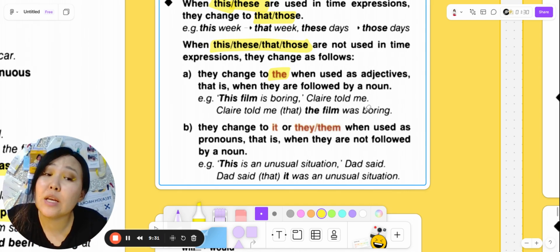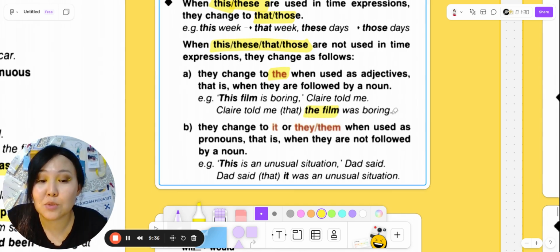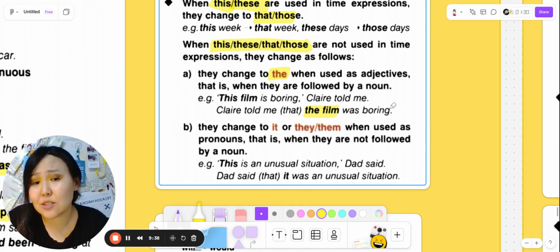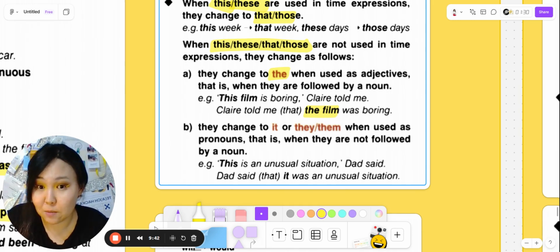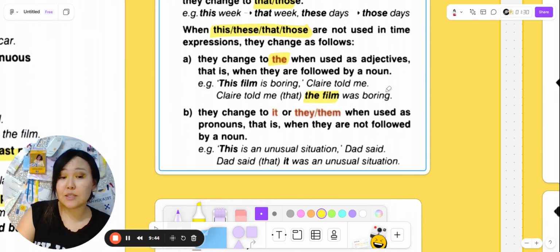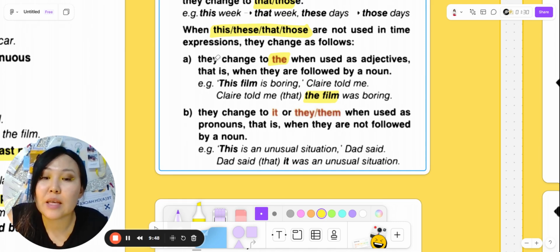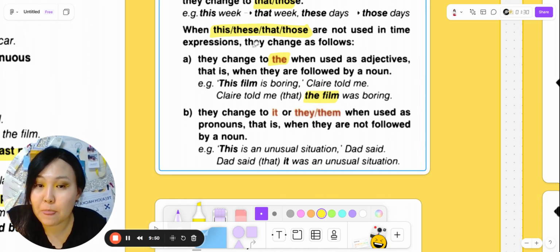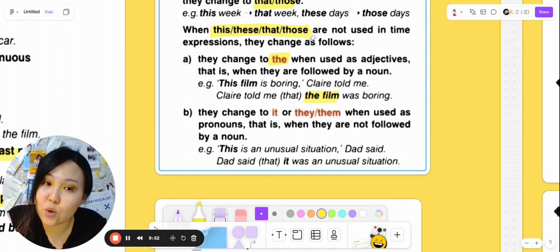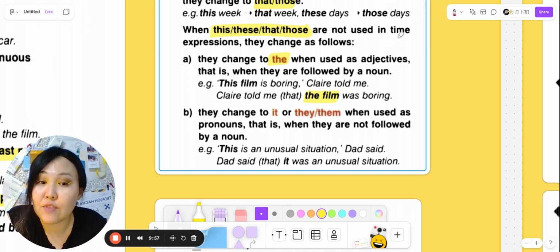"This film is boring," Claire told me. Claire told me the film was boring. So you can actually say just the film was boring or that the film was boring. Instead of this, we're using just the film. Again, when this, these, that, those are not used in time expressions, they change as follows.